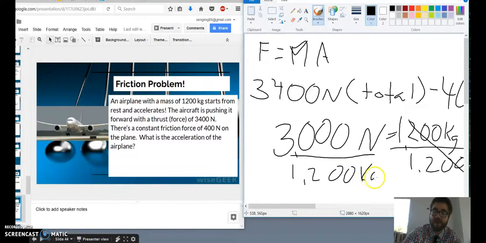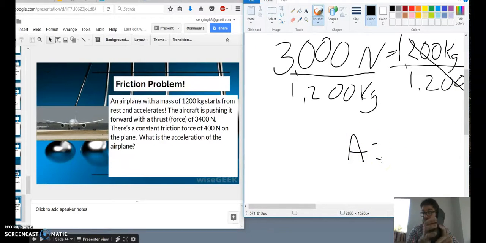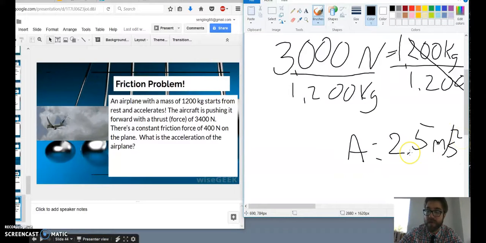And then we are going to get the answer, which in this case is, I'm going to take out this calculator because it's too early in the morning to do this math in my head. 2.5 meters per second squared. Boom. Oh, 2.5. There we go. That doesn't get a comma, but close enough. Alright, there we go. There's that problem.